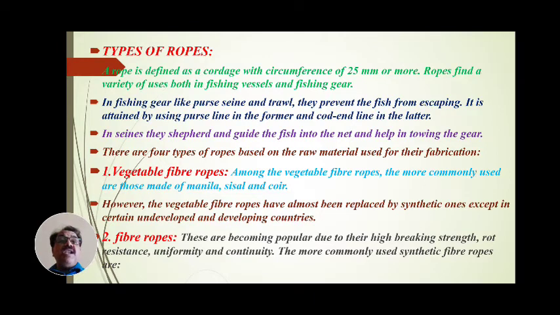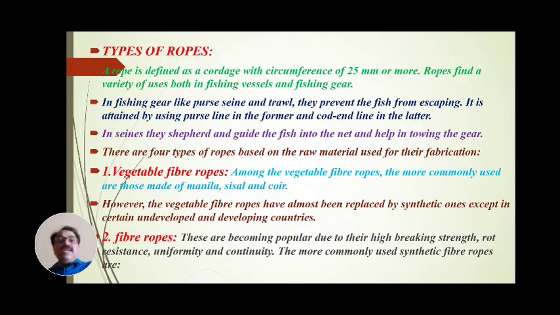In fishing gear like purse seine and trawl net, these ropes prevent the fish from escaping. It is attained by using purse line in the former and cod end line in the latter.